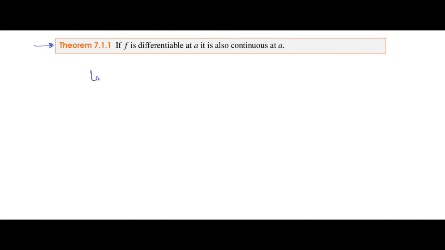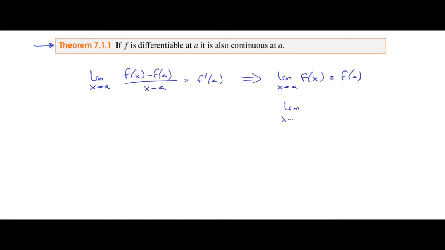that means that the limit when x goes to a of f(x) minus f(a) divided by x minus a exists. Okay, let's call it f prime at a. This exists, and we need to prove that this implies that this limit exists and is equal to f of a, right?